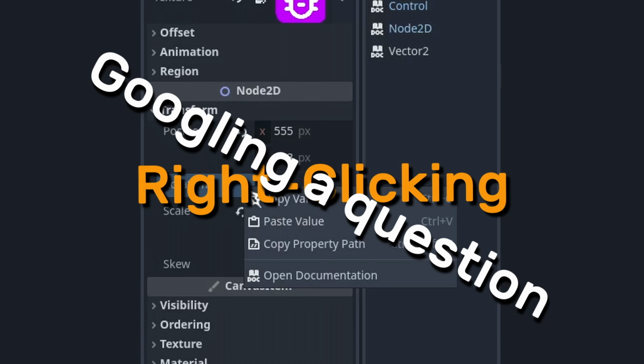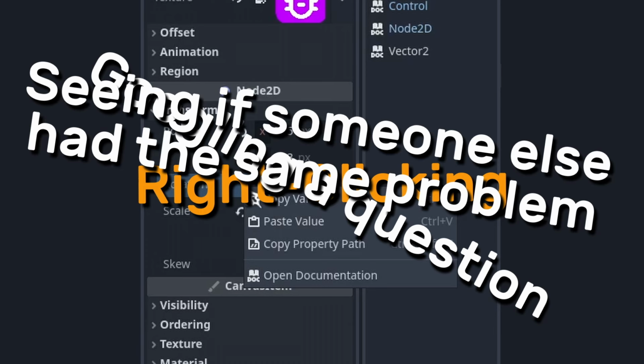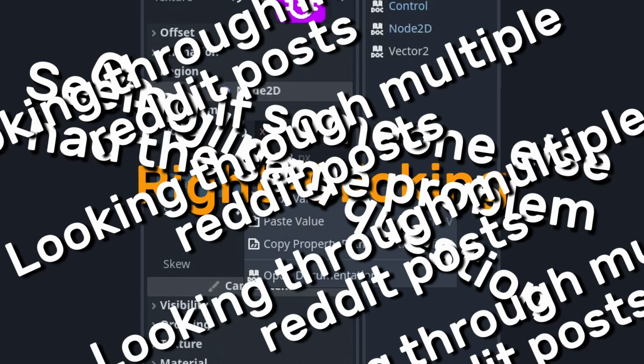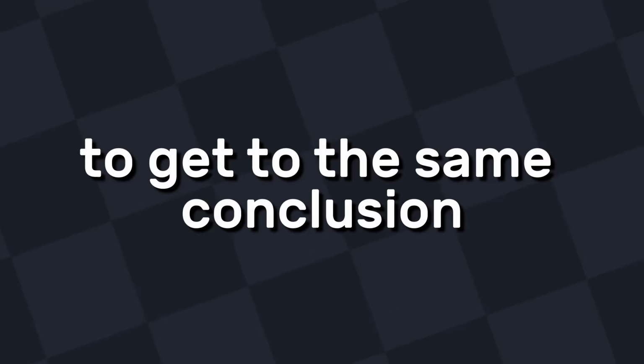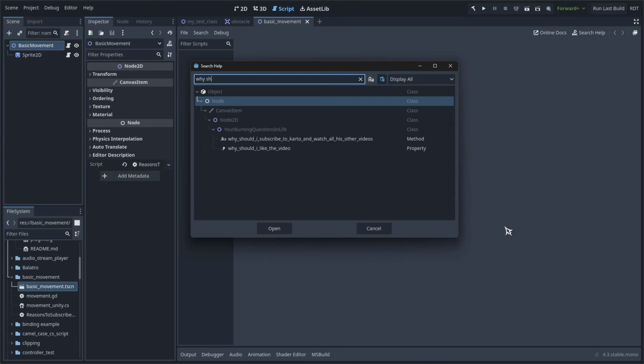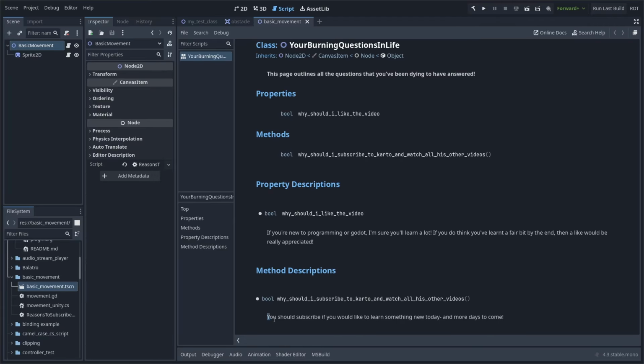Now compare that to Googling a question, seeing if someone else had the same problem as you, looking through multiple Reddit posts and forum pages until you find out that the issue was due to some random, seemingly arbitrary rule. I hope you're seeing my point. You can of course Google it to get to the same conclusion, but the docs are much quicker. I'm not saying that the docs will have all the answers you're seeking in life, but they really should be the first place you should start looking. It'll save you so much time and effort.